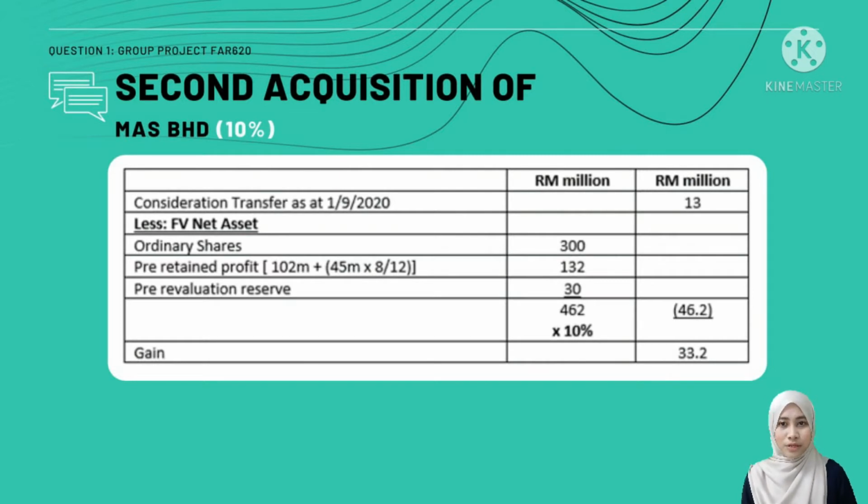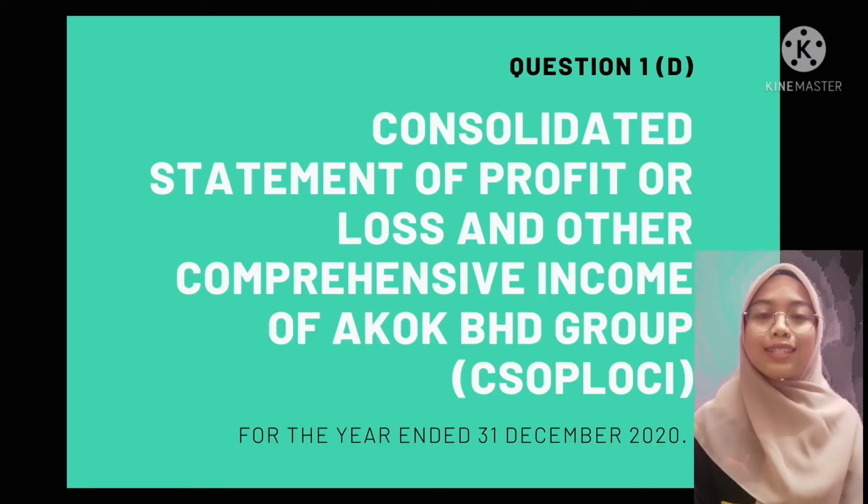And then we less the fair value net asset, which consists of ordinary shares, pre-acquisition retained profit, and pre-acquisition revaluation reserve. Since Mas Berhad was acquired during the year, we must apportion the retained profit by 8 months. And then the crucial step is we must multiply the total fair value net asset with 10%. After that, we can get the gain on the second acquisition of Mas Berhad amounting to 33.2 million. This amount we must transfer to the consolidated statement of changes in equity.